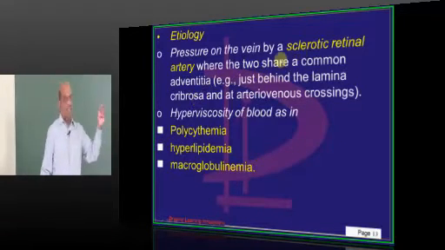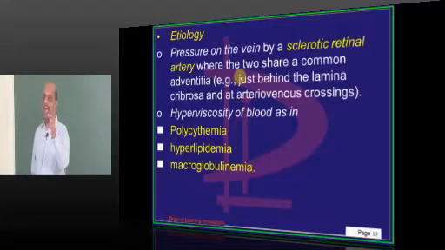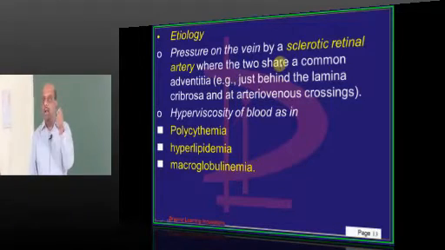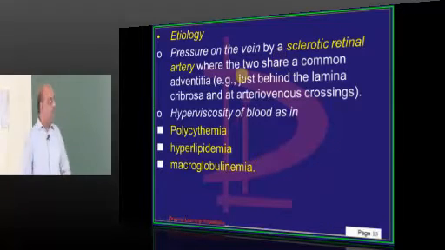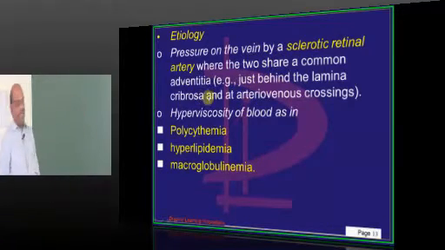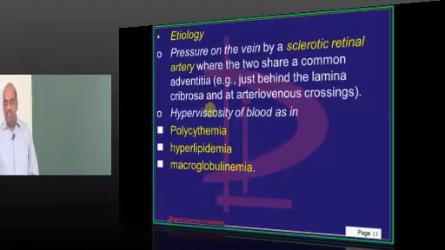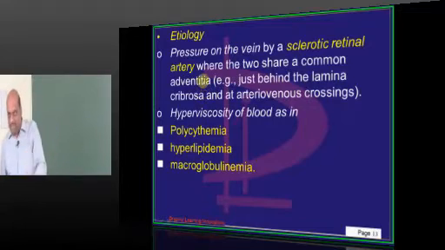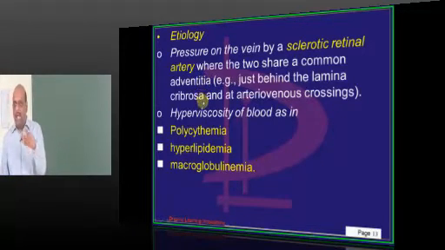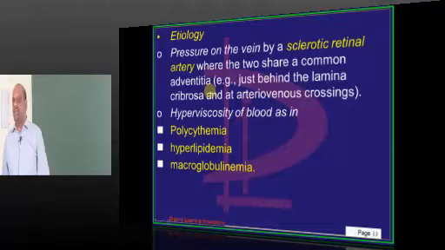In an elderly person, due to arteriosclerosis, when the retinal artery becomes sclerotic, the retinal artery and the retinal vein share a common adventitia. So that is the reason the sclerotic retinal artery will put compression on the retinal vein and lead to stagnation of the blood, which predisposes to thrombus formation.